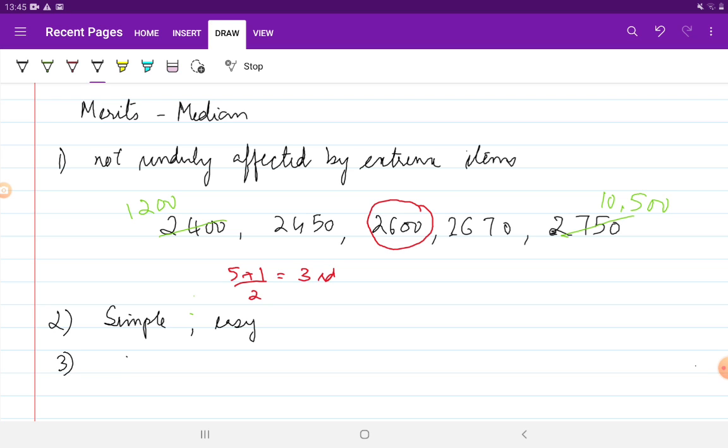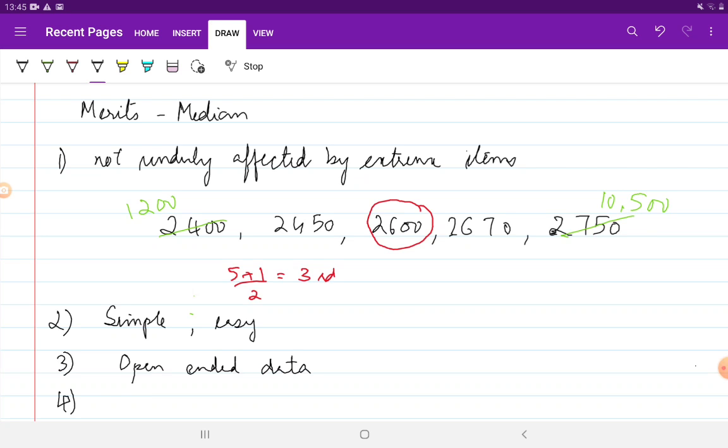It can be calculated even for open-ended data, because essentially we are only interested in the median, the middle value or the median class. So even if you have open-ended data, you can calculate the median for that.